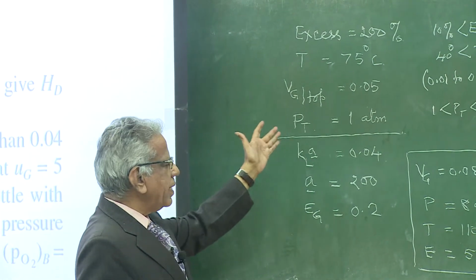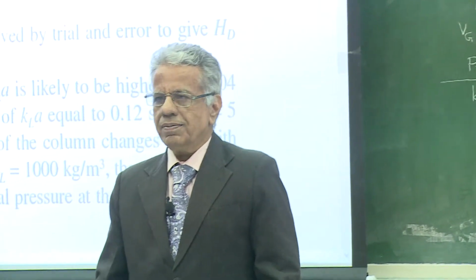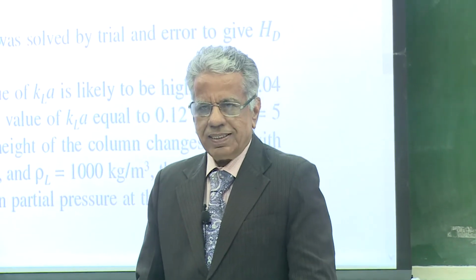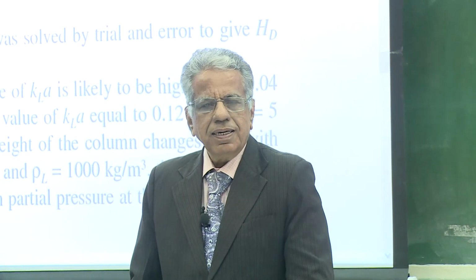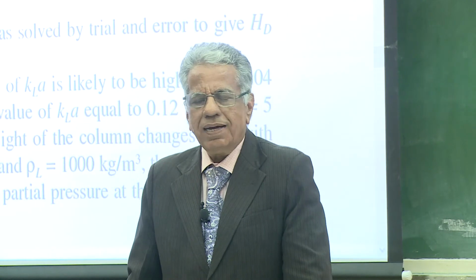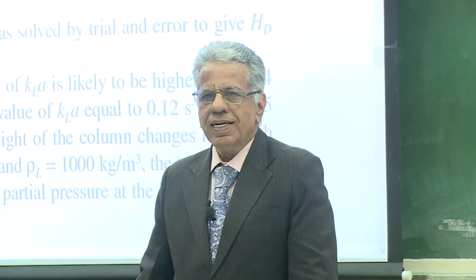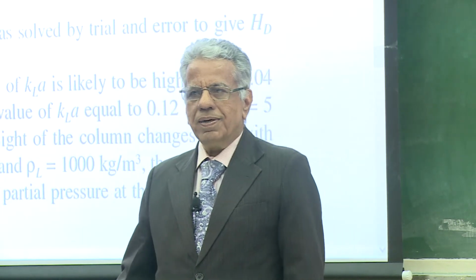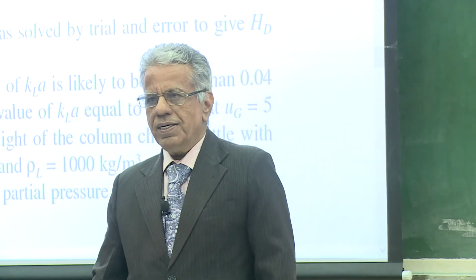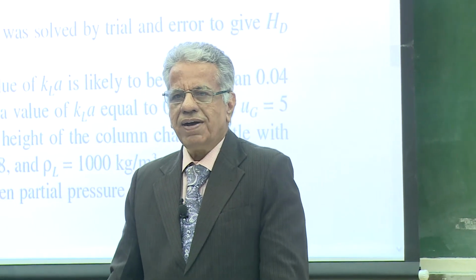So from diameter and height, we get the cost of the equipment, say 50 lakh rupees. We annualize it, and the simplest way is to assume a life of 10 years, after which we discard that bubble column. So annually it is as if it is costing 5 lakh rupees.